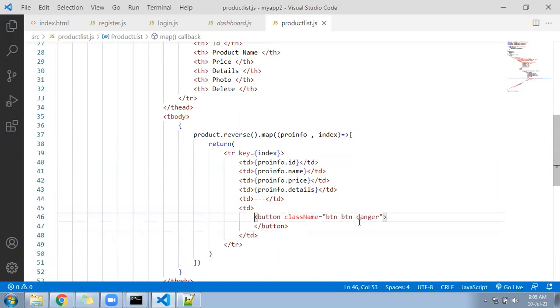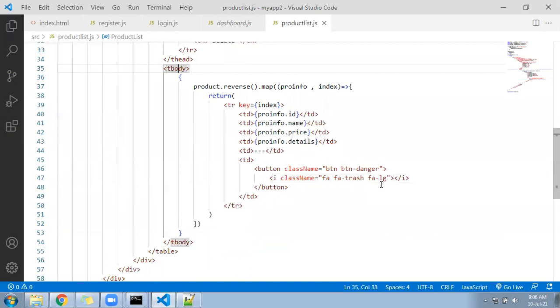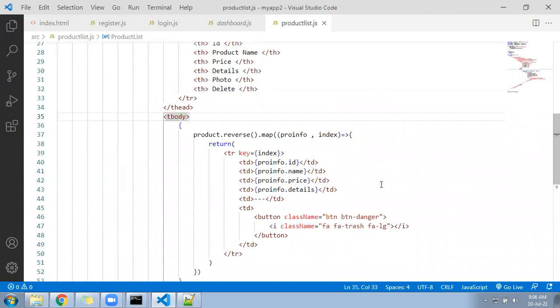Okay, so in this TD, open close button, inside the button, I will print an i tag with class name equal to fa fa-trash and then fa-lg. It should be a little bigger. So let's do this much, and after that we will come to the routing page.